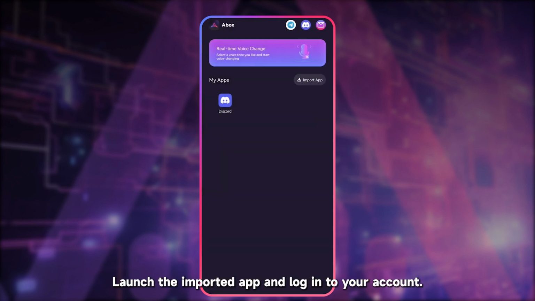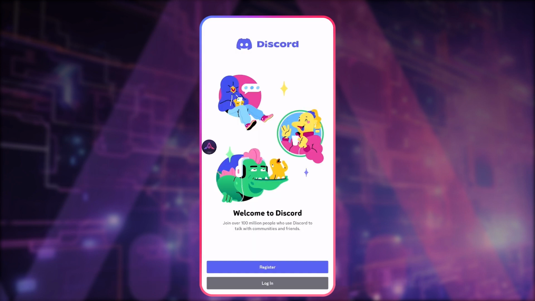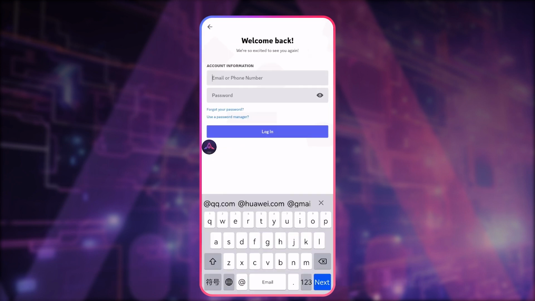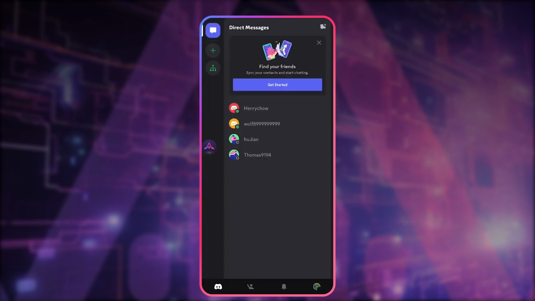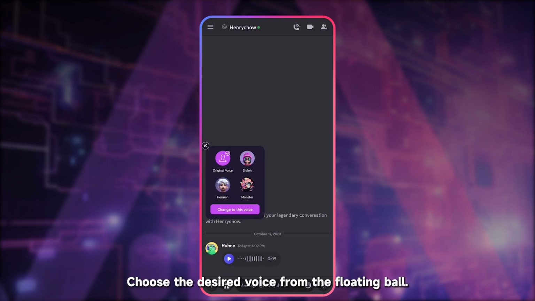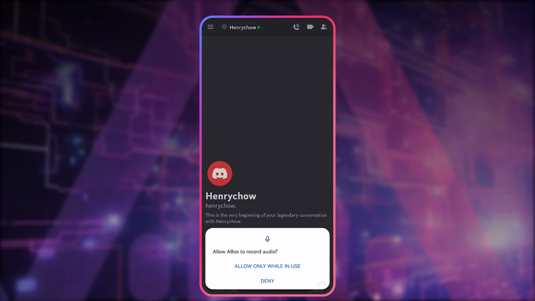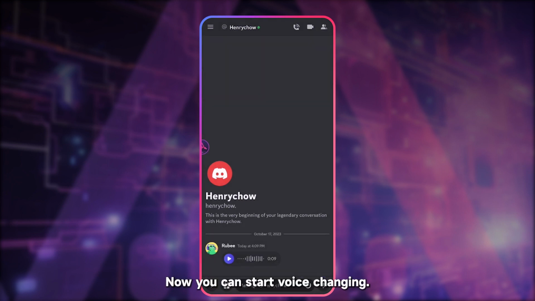Launch the imported app and log into your account. Choose the desired voice from the floating ball. Click Change to this voice. Now you can start voice changing.